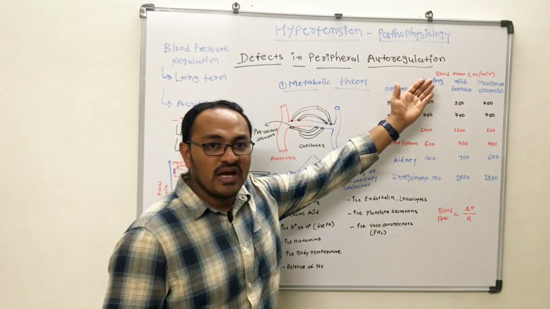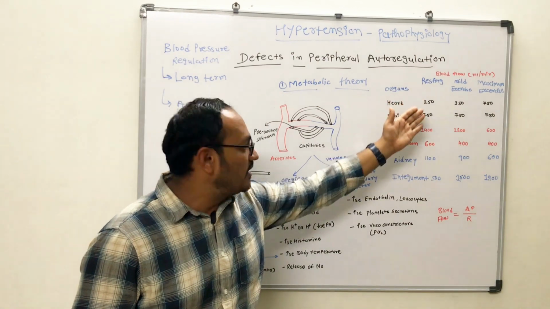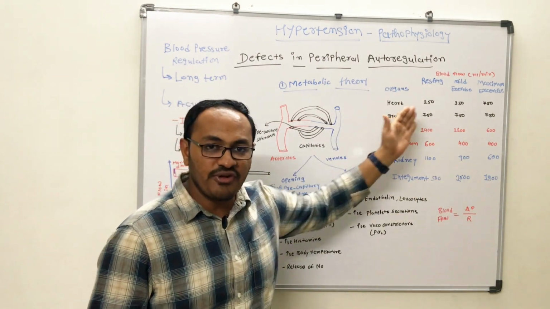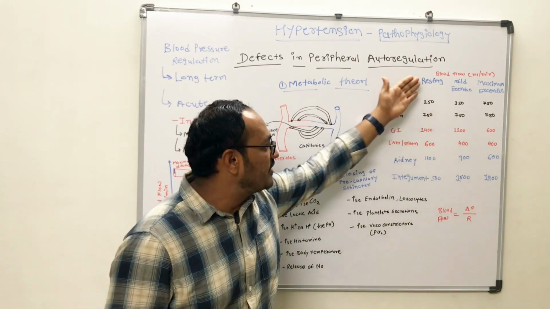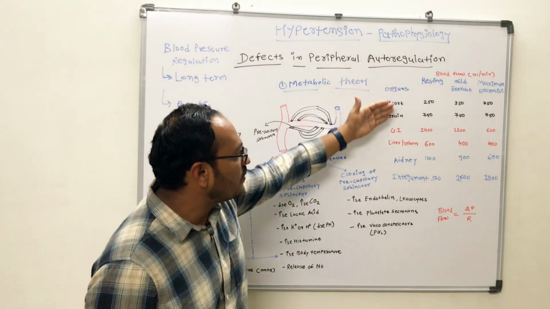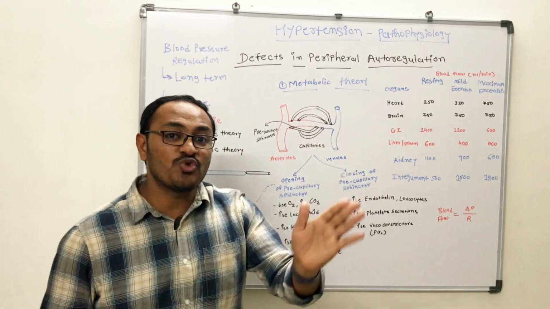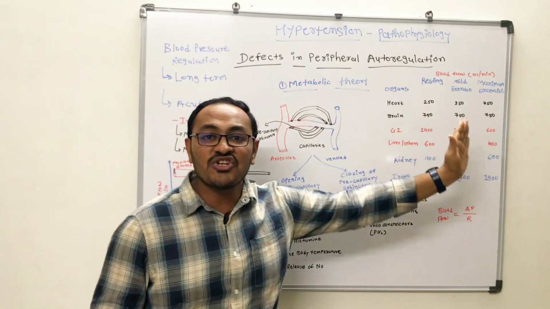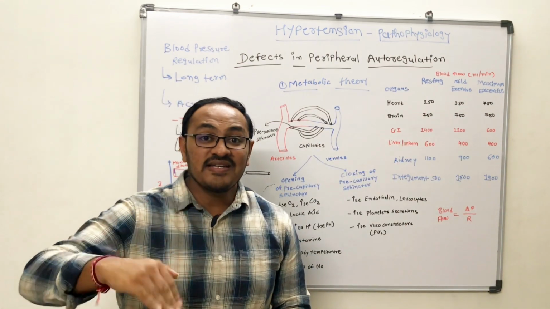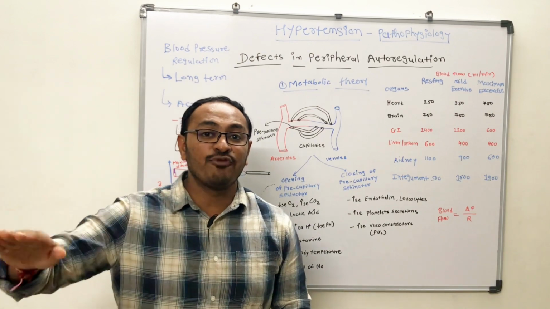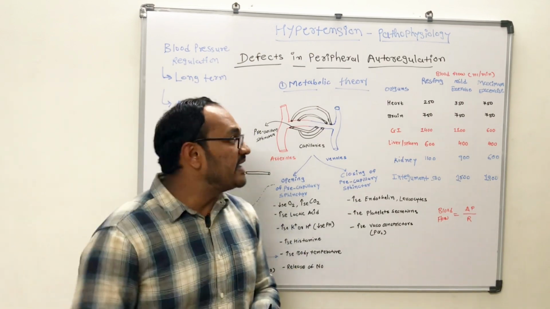Blood flow has a different rate in different organs. Depending on the organs and the requirement in different situations, there is a deviation in the blood flow, and this deviation is maintained by the peripheral autoregulatory mechanism.